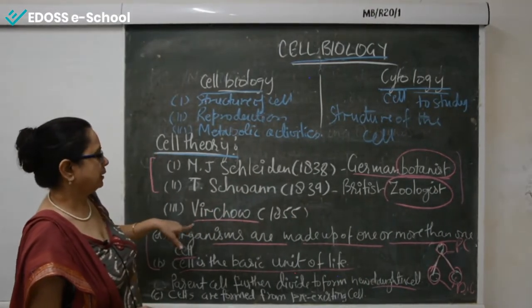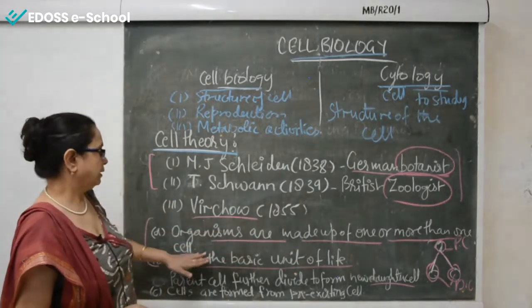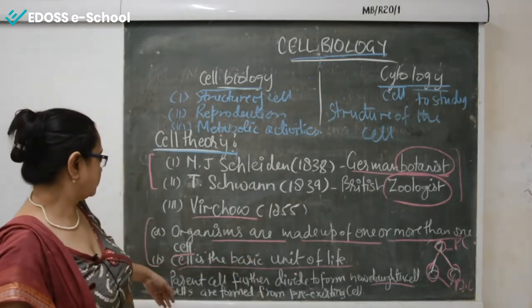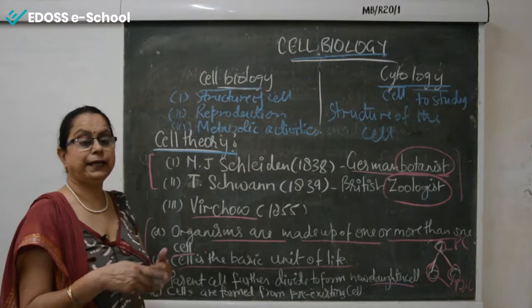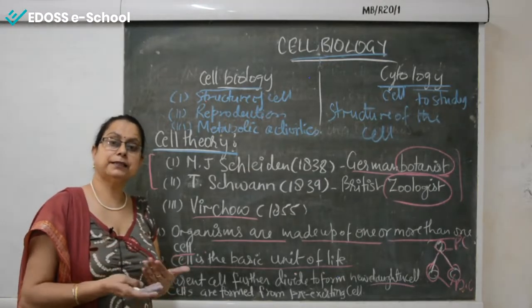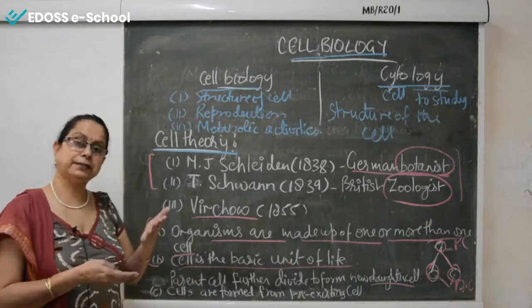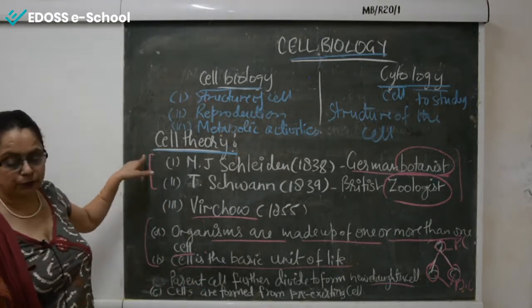So there are three points regarding the cell theory. First, organisms are made up of one or more than one cell. Second, the cell is the basic unit of life. And third, cells are formed from pre-existing cells. Pre-existing cell means the parent cell. So they come from the pre-existing cell, that is the third point. This is all regarding the cell theory.